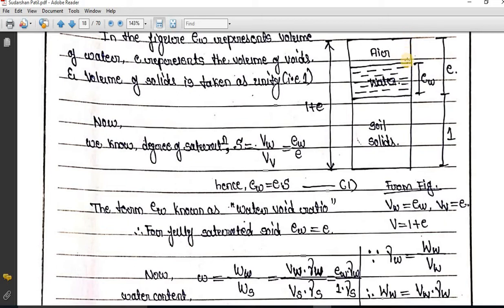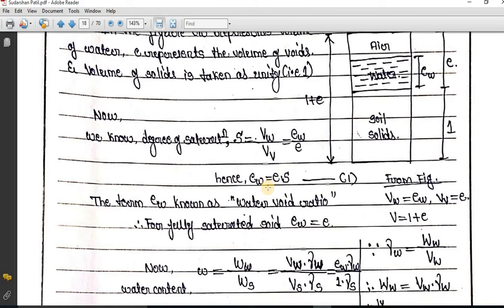So what is going to happen? e_w will be equal to this total e. e_w will be equal to this total e. Now,